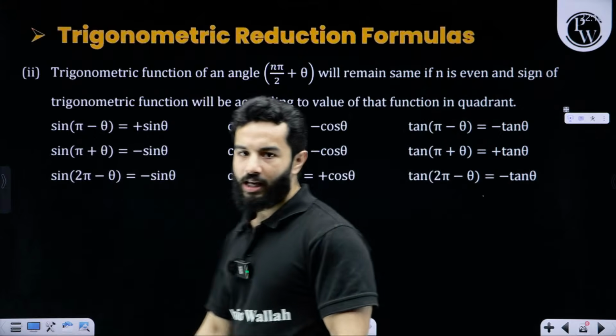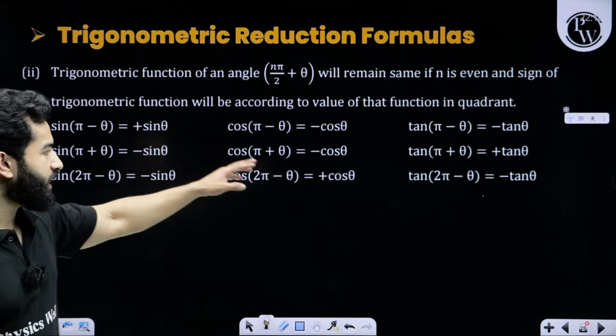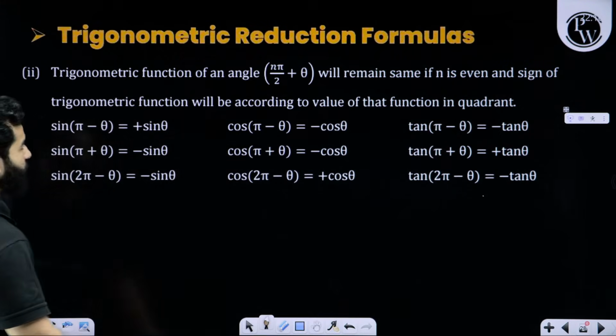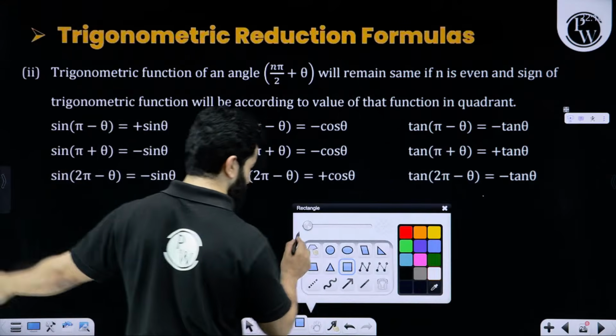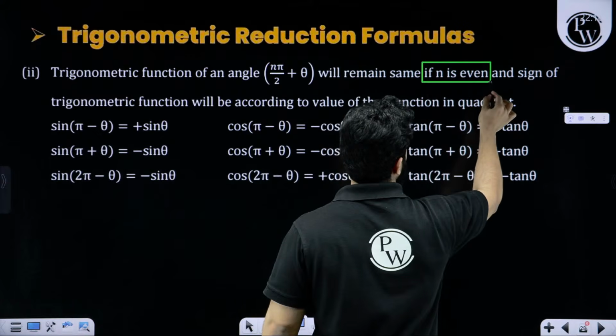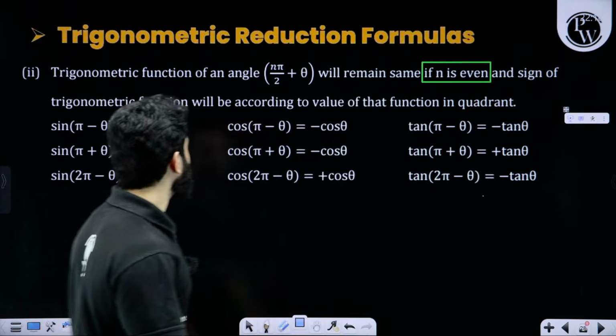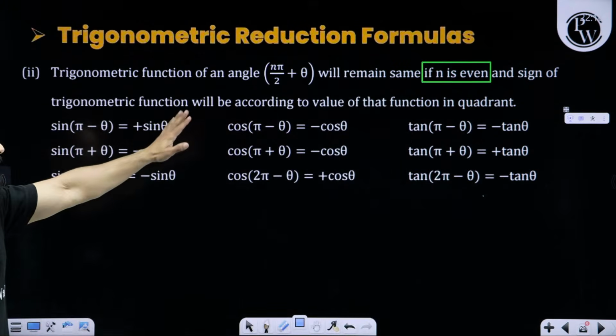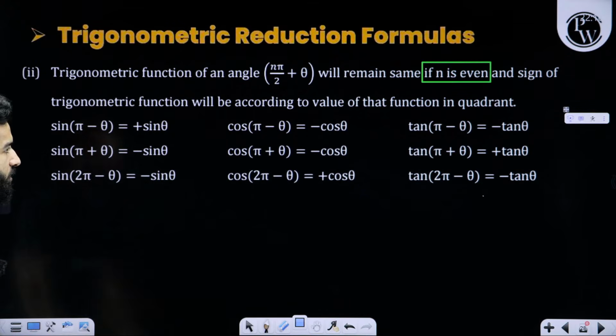Kindly see this. If you have any doubt in any of these things, let me know. We are saying if n is even, kindly note, the sign of the trigonometric function will be according to that function in the quadrant.